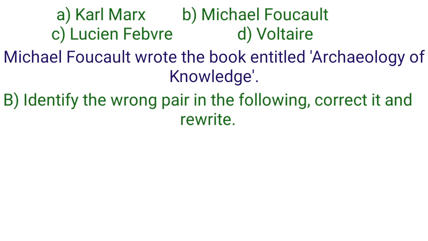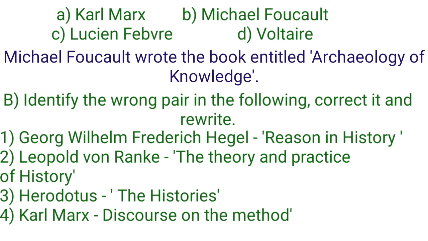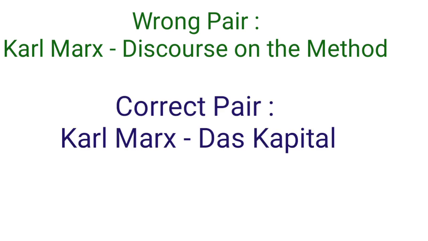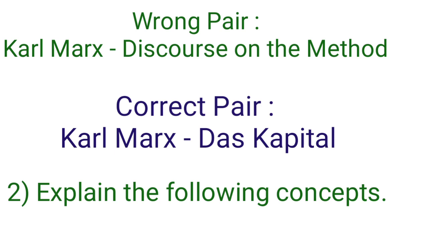And the 4 pairs are: first, George William Friedrich Hegel, Reason in History. Second, Leopold von Ranke, The Theory and Practice of History. Third, Herodotus, The Histories. Fourth, Karl Marx, Discourse on the Method. Out of these 4 pairs, the wrong pair is Karl Marx, Discourse on the Method, and the correct pair is Das Kapital. Second question. Explain the following concepts.